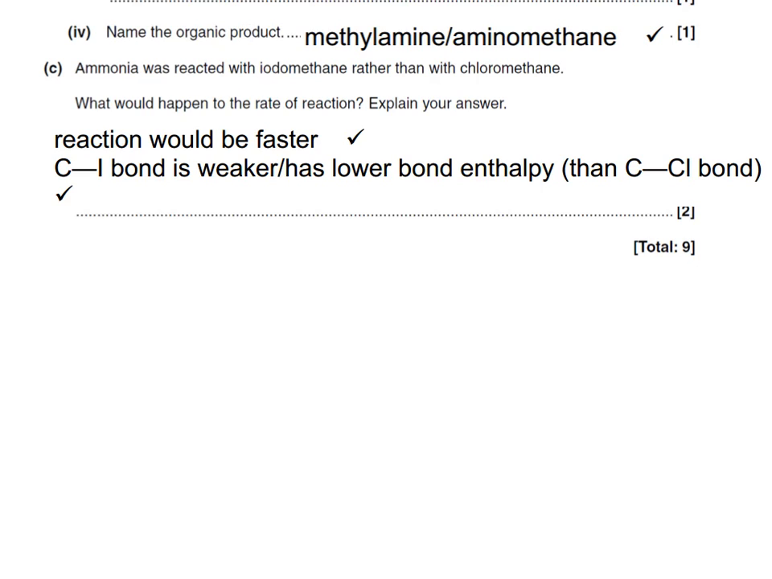Well, again, as I described earlier on in this paper, you can imagine the carbon-iodine bond to be of a certain length, and the carbon-chlorine bond would be of a shorter length. A longer bond is weaker than a shorter bond. If a bond is long, it is weak, and therefore it will break quicker and have a faster rate of reaction compared to a shorter bond.